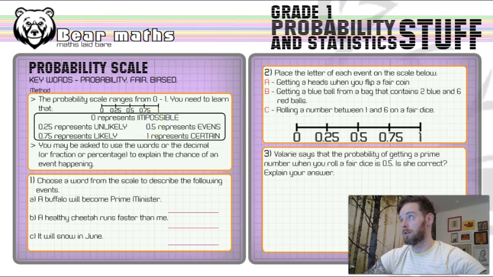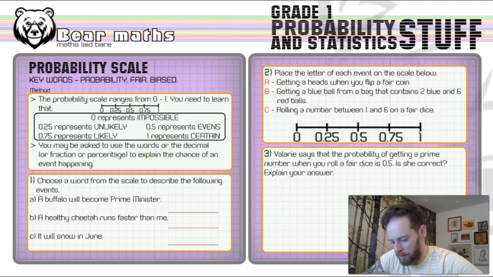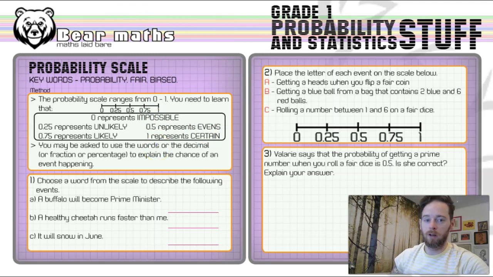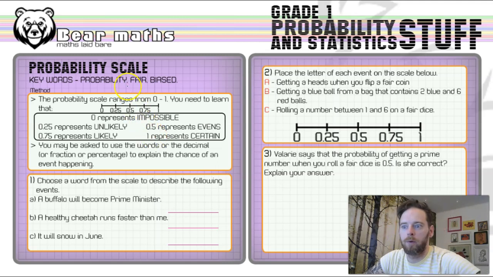So first event is a buffalo will become Prime Minister. How likely is that? Well, a buffalo, some people might argue that a buffalo might do a better job than the Prime Minister. I might not be one of those people. I might be, who knows? But a buffalo can't become Prime Minister because a buffalo is not a human being. A buffalo is an animal, so it is impossible for that to happen.